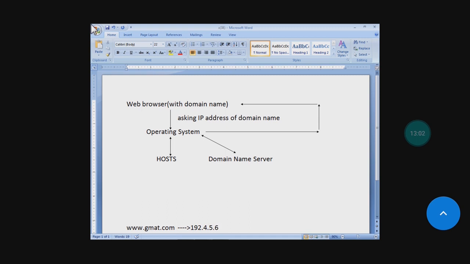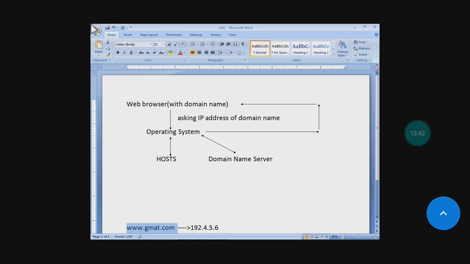Students, when you give the domain name www.gmat.com on the web browser, then the web browser requests the domain name from the operating system. In other words, you can say it is asking for the IP address of the domain name from the operating system. Now the operating system asks the host to please provide the IP address of gmat.com.